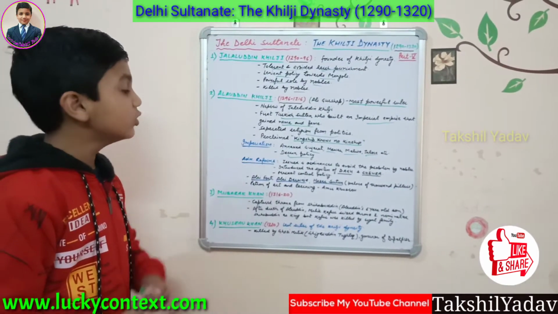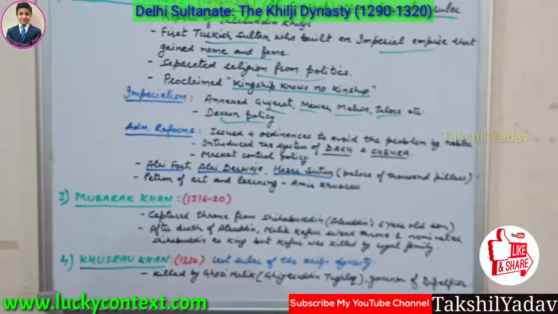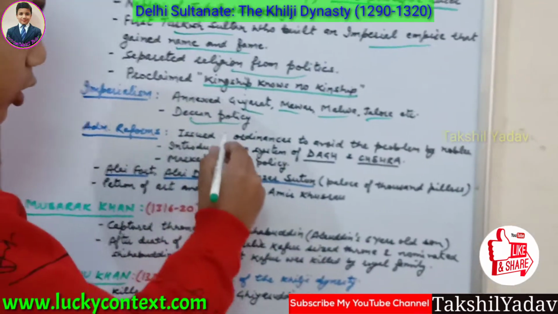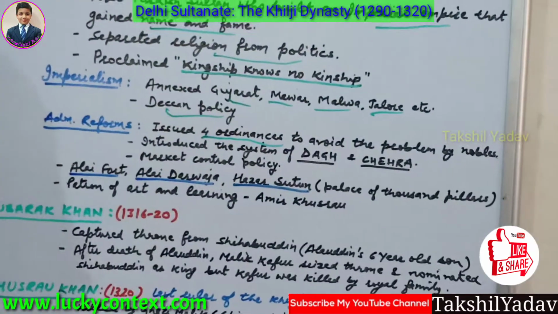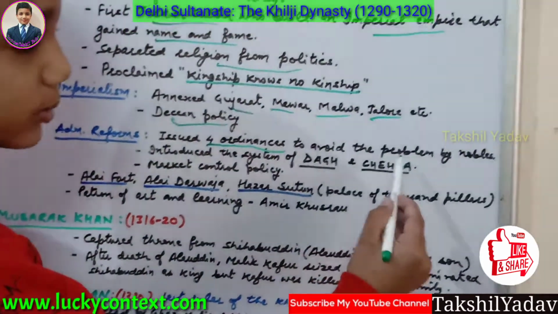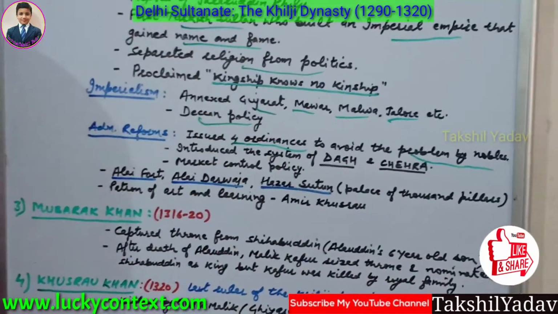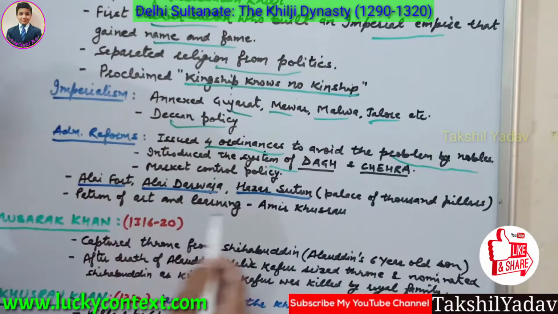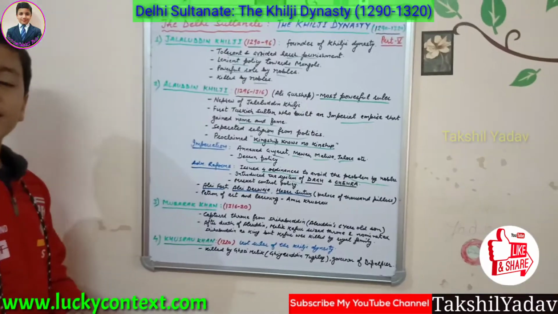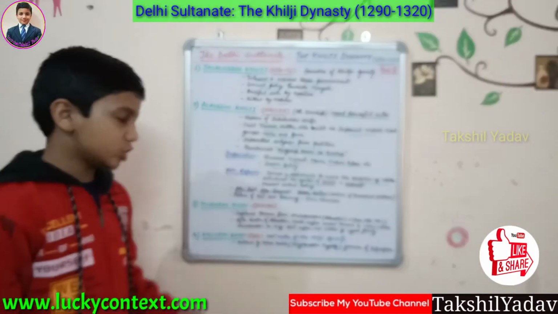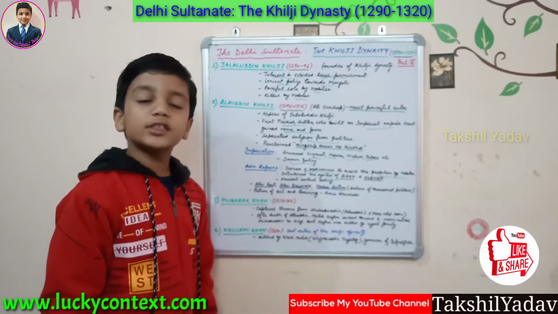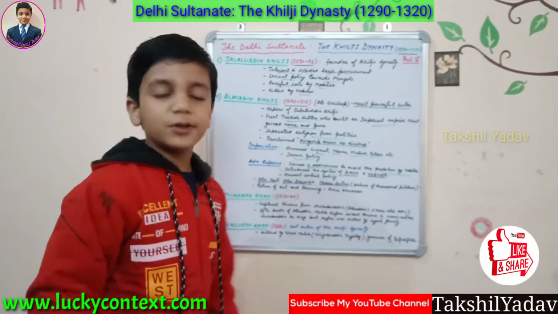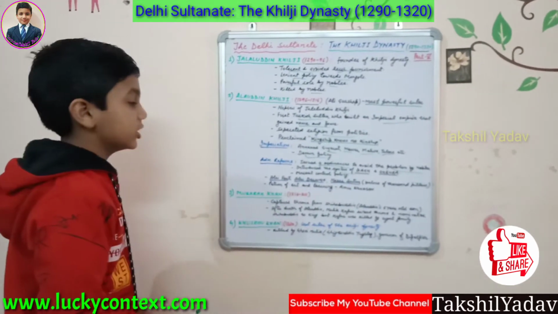Now his administrative reforms. In his administrative reforms, he issued 4 ordinances to avoid the problems created by the nobles. He introduced the system of Dag and Chehra. Dag was the branding of horses and Chehra was the descriptive roll of the soldiers.